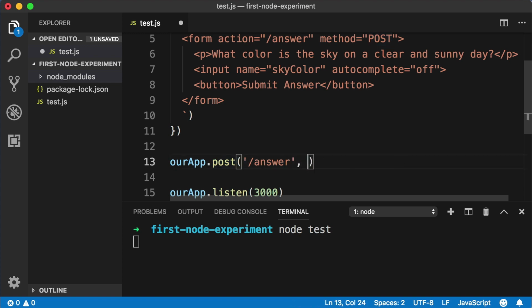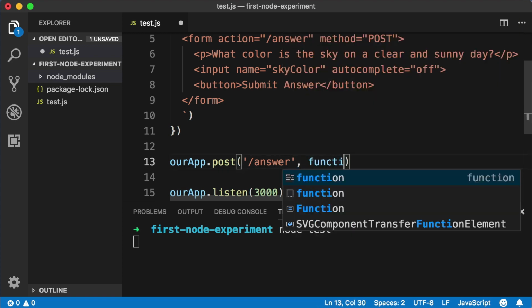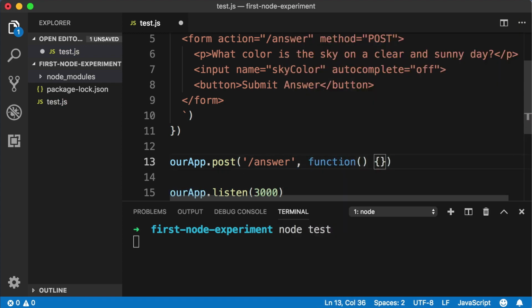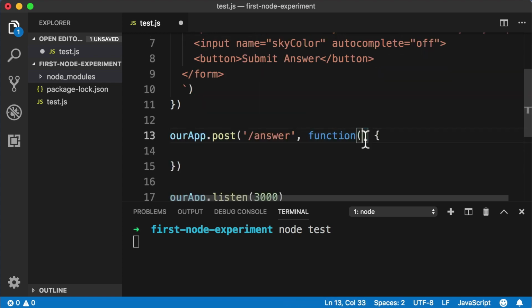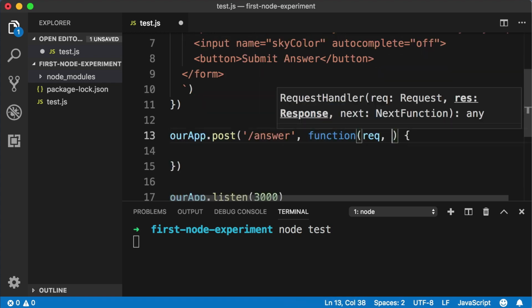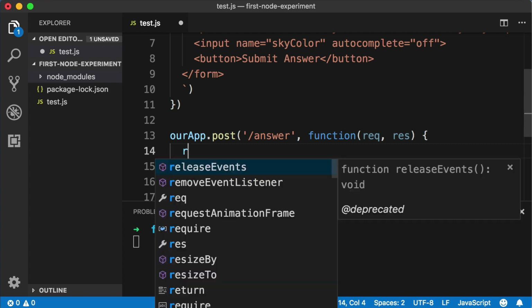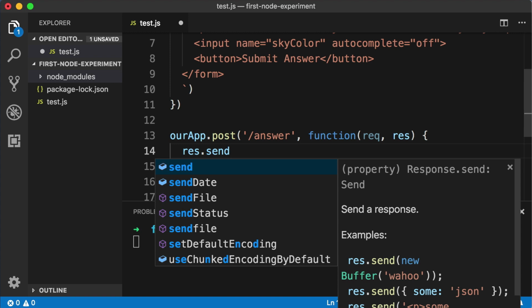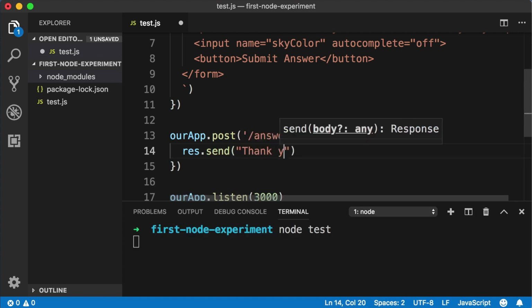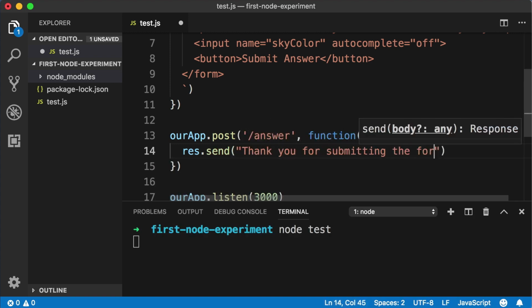Okay, just like with the get method, we want to give the post method a second argument, so comma, and then we include a function that Express will run in response to this request occurring. So after this comma, include an anonymous function, so function parentheses curly brackets. Inside the parentheses for the function, include the parameters req and res. Inside the body of our function, let's just send back a bit of text that reads, "Thank you for submitting the form." So we can use the response object and call the send method with a bit of text, "Thank you for submitting the form."